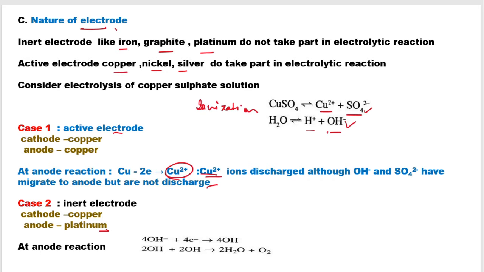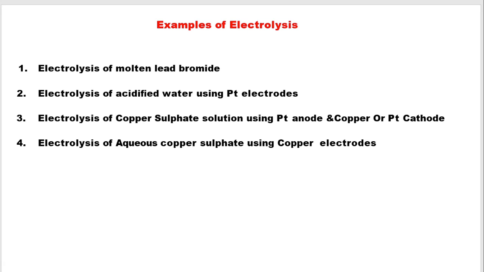Now we will discuss a few examples of electrolysis that are there in the syllabus. The first one would be of molten lead bromide. The second one is of acidified water using platinum electrode, that is the use of inert electrode. The third one is the use of copper sulfate solution using both the active and the inactive electrode. And the fourth one is an extension of the third one only, the electrolysis of copper sulfate solution using copper electrode. In one case it is inert and in another case it is active.